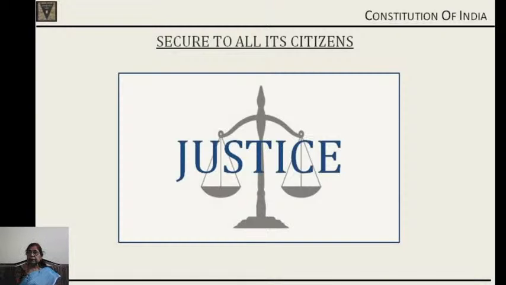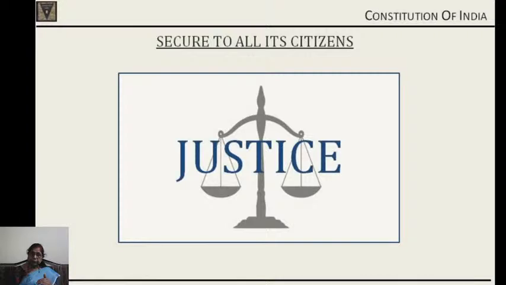It is not justice. Justice means treating everyone as they deserve, or giving a person what he deserves, what is due to him. In the words of Justice Coke of England, who defined justice, justice is what is due to you. It is giving a person what is due. So if a person commits a crime, he is due to get punishment. If a person does good to the people, he is due to get good for himself.